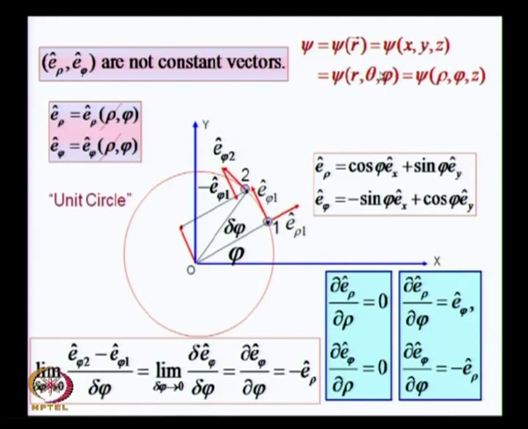And the upshot of this is that a scalar point function has a particular point whose position vector r is its argument, but this position vector can be expressed either in Cartesian coordinates x, y, z, or in spherical polar coordinates r, theta, phi, or in cylindrical polar coordinates r, phi and z.